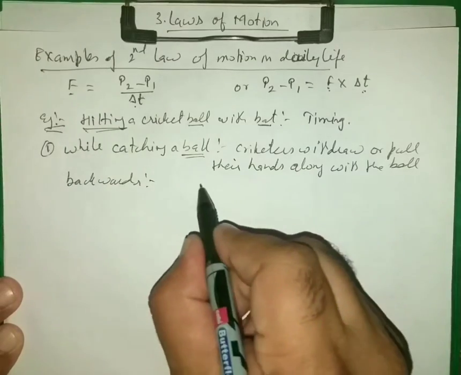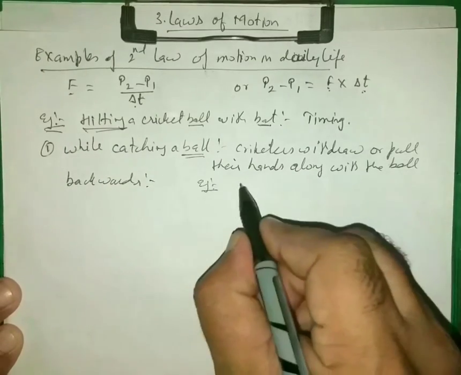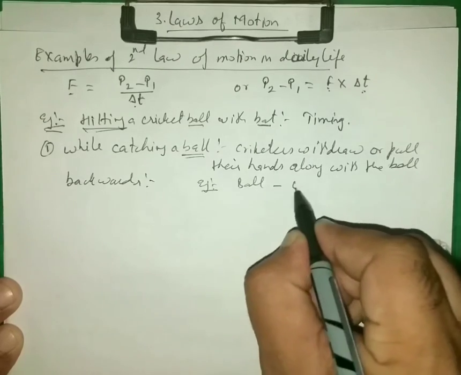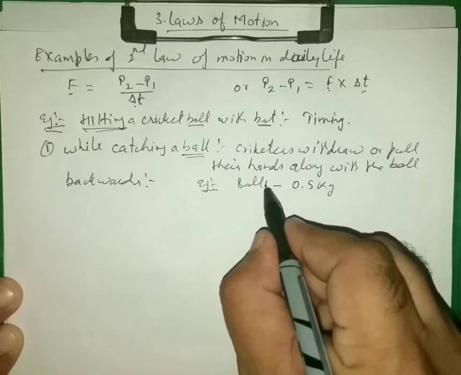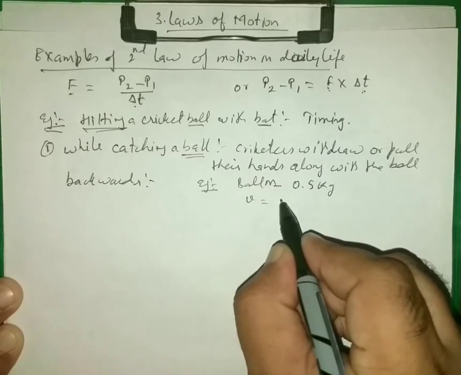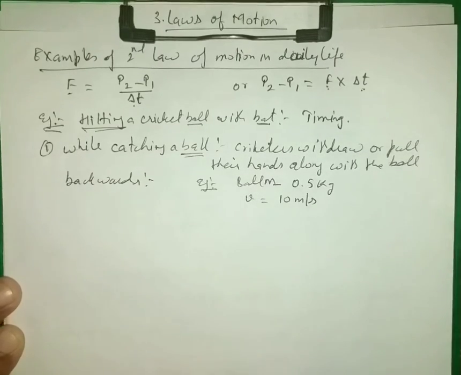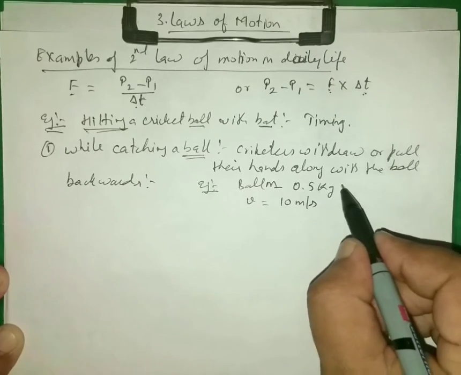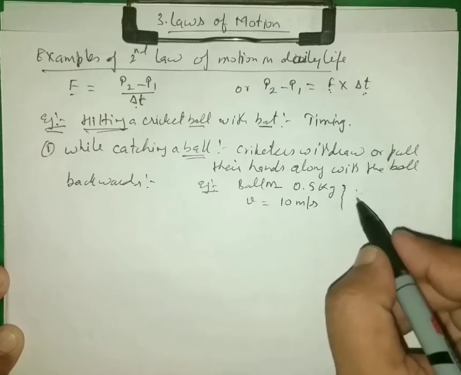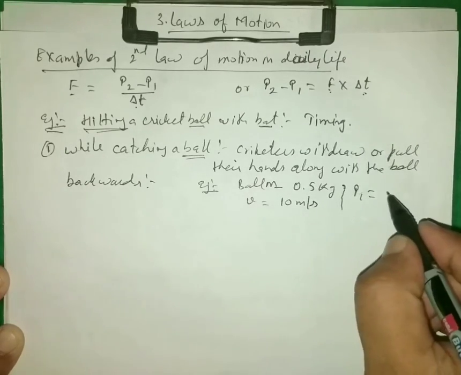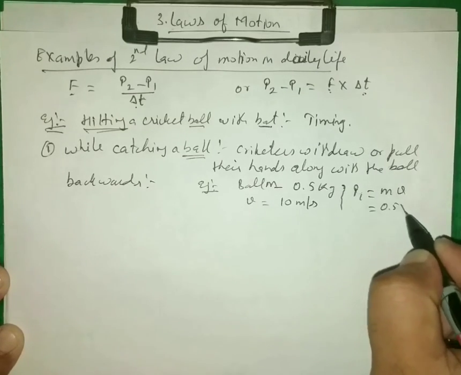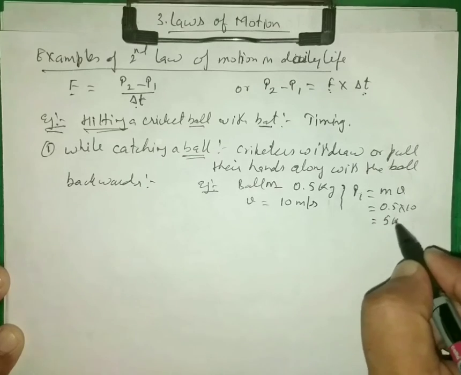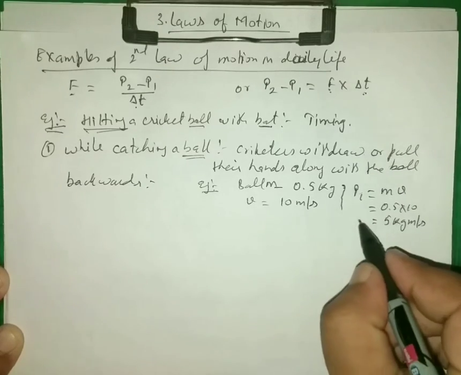Let us take, for example, a cricket ball of mass 0.5 kg, moving with velocity 10 meter per second. Then the initial momentum, P1, will be equal to m multiply v, that is 0.5 multiply 10, so 5 kg meter per second.